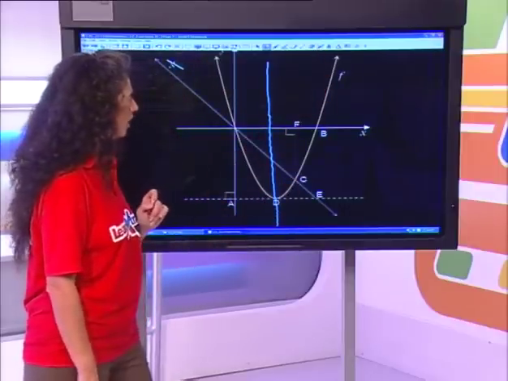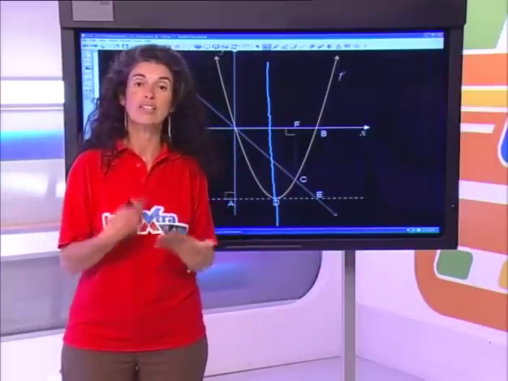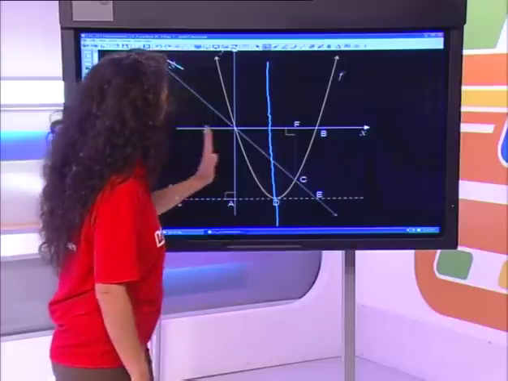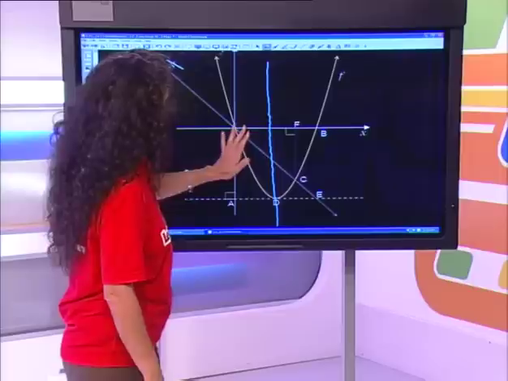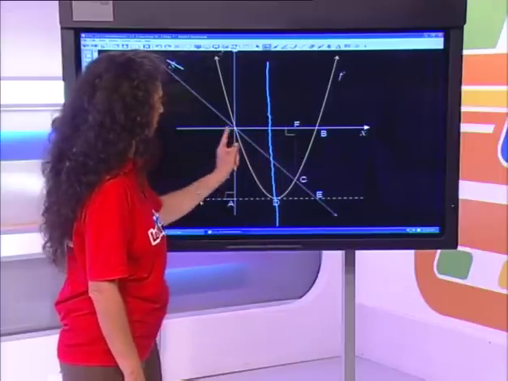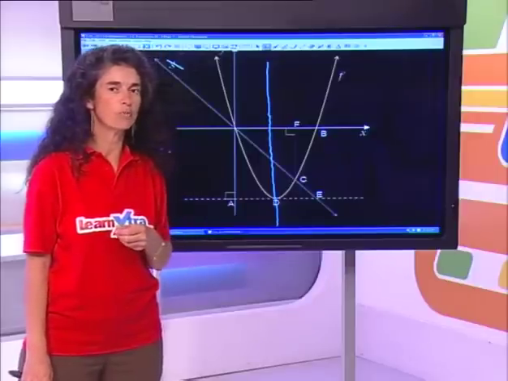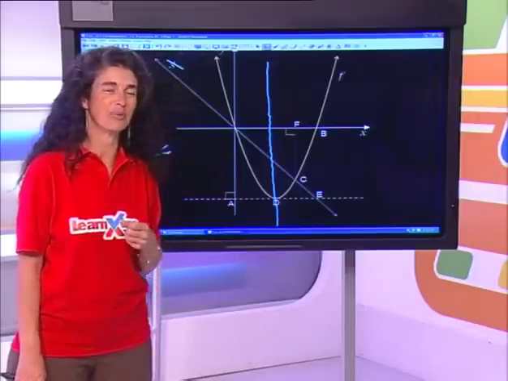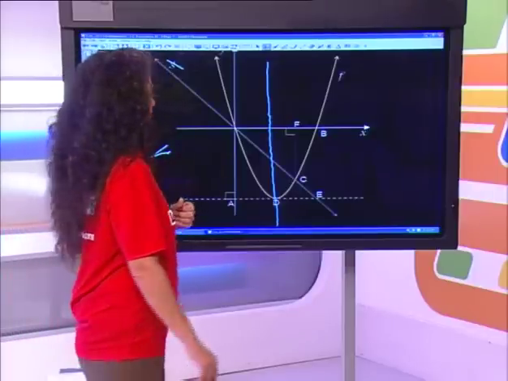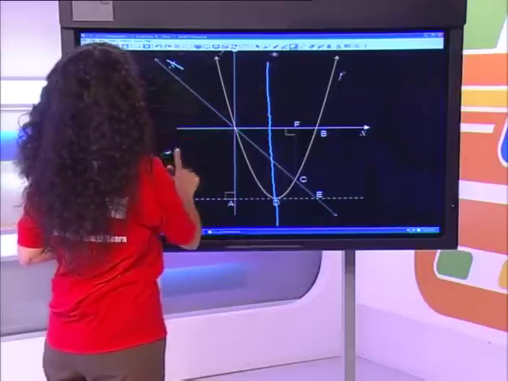Something else unique about this parabola is that it crosses at the origin. So its x-intercept and its y-intercept is the origin, which automatically means that I've got some information that's unique, because this axis of symmetry bisects this distance at those x-intercepts from the origin all the way through to B. Those kinds of things are very important to observe, so we don't get stuck later on with the minefield of algebra that we've got to get to. All right, so let's look at what kind of questions we need to be looking at.